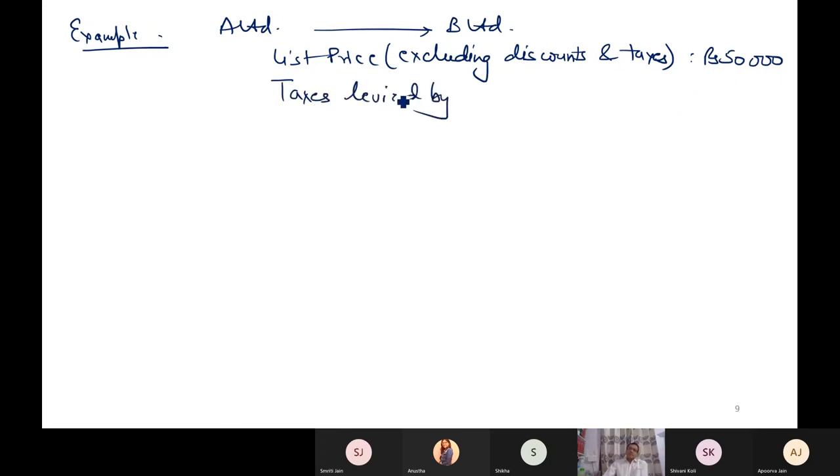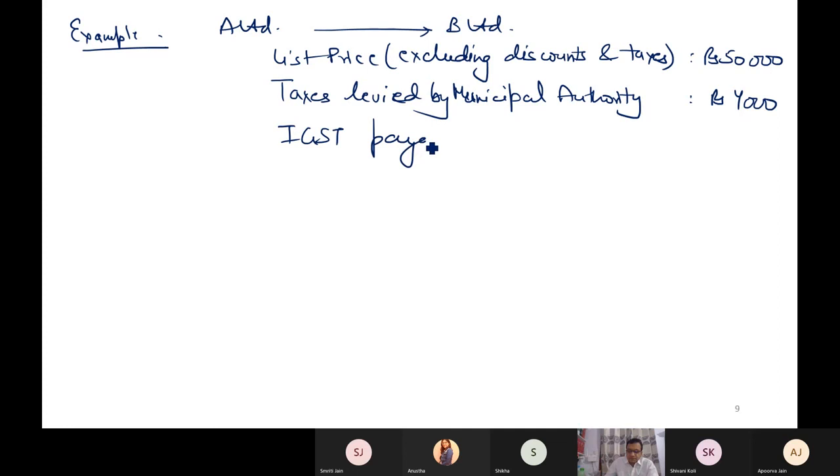Tax is levied by the municipal authority, rupees 4,000. IGST payable on goods.